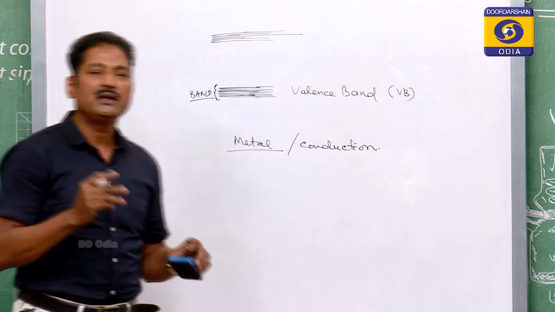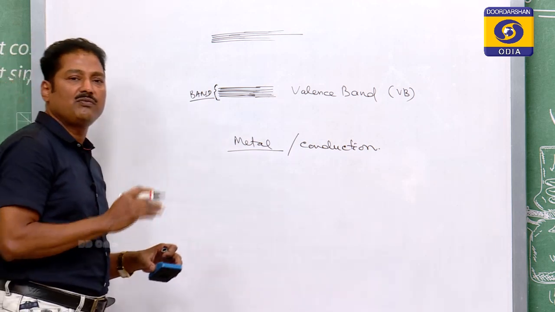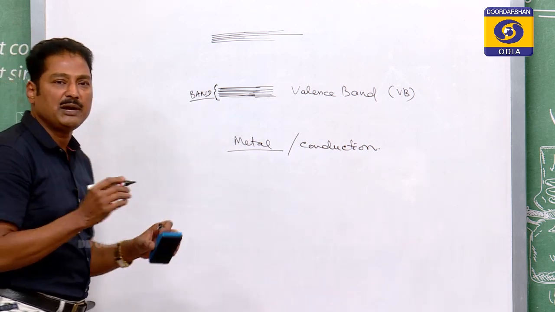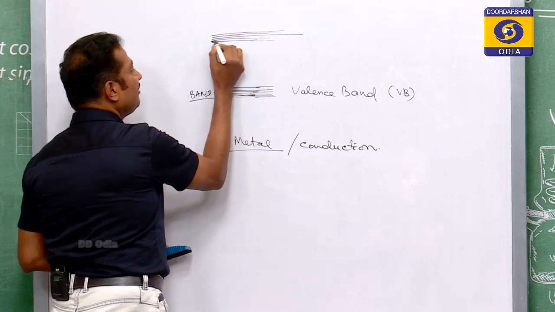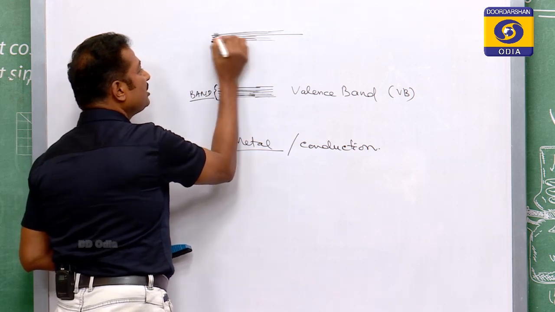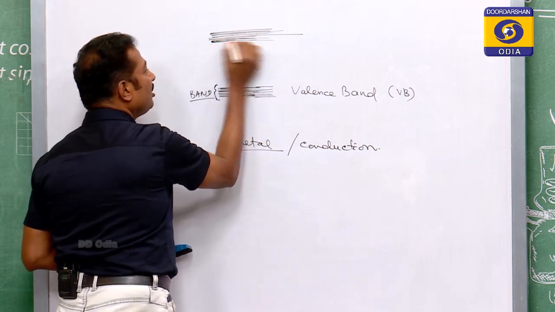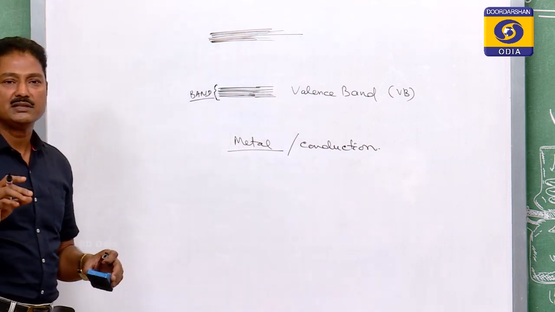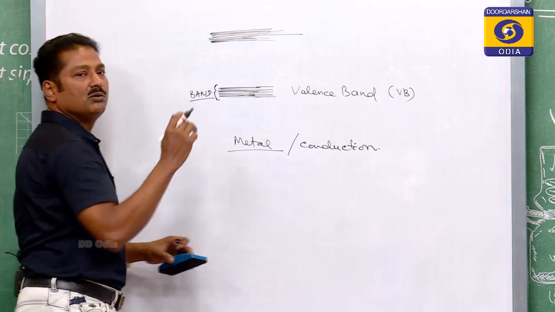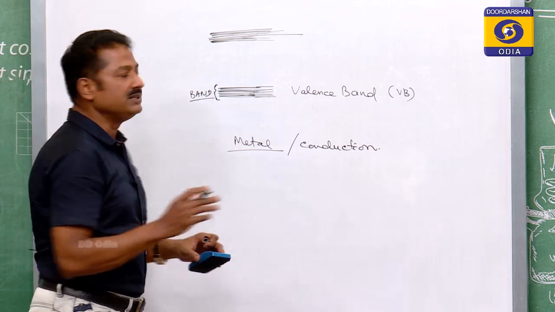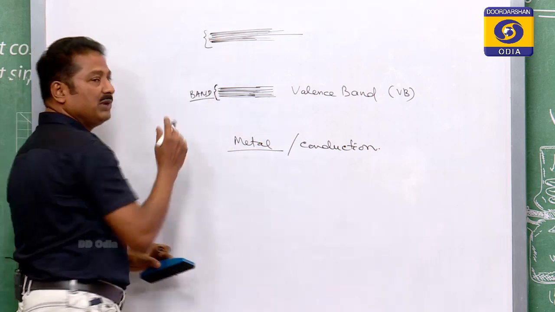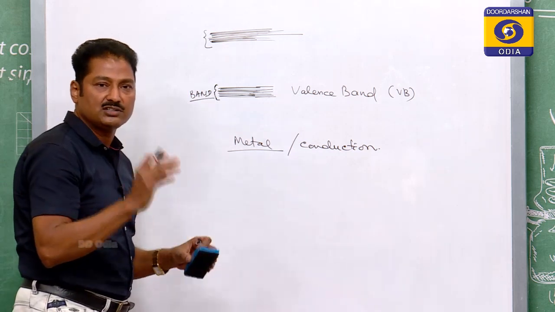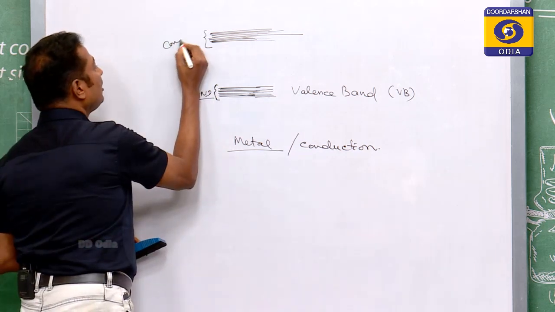If I try to represent the energy of all the conducting electrons in a metal, the energy levels will be very close to each other, but that will not be a single line, rather it will be a bunch of lines. That means the electrons will possess a range of energy, and because it is of the conduction electrons, it will be the conduction band.